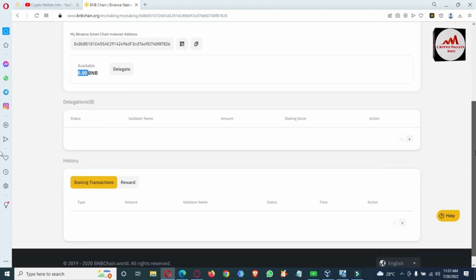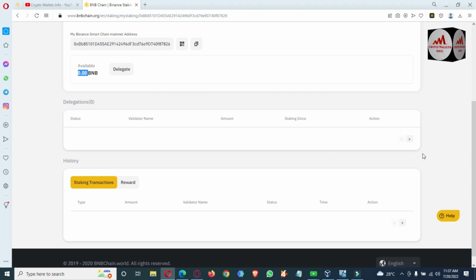And if you need to get the transaction history, your history will be shown in this portion. I have no balance this time, so there is no history shown, but if you use this same scenario, you will get massive earnings from staking. But it depends on you. I'm not giving any financial advice. If you need to get earnings, you can do this. Okay, I just give you information about this staking.